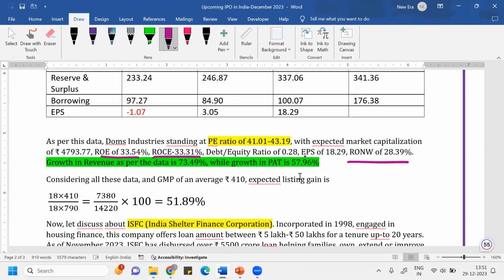I believe I explained this in the last class. Capital employed basically means the total liabilities, that is, the sum total of equity plus your long-term liabilities. While return on equity only talks about equity, and equity means the net worth of the company, where shareholders' ordinary share capital plus reserves and surplus come under return on equity.